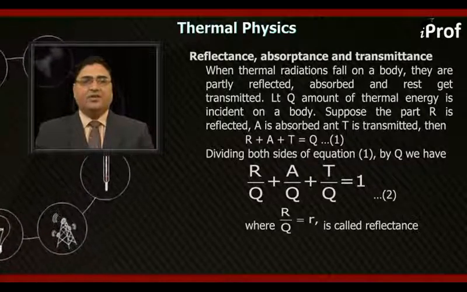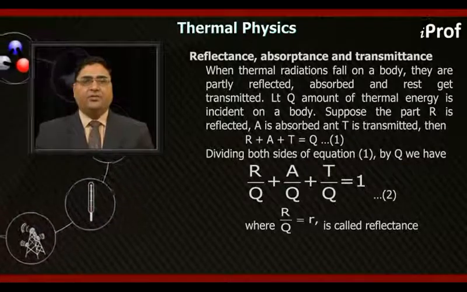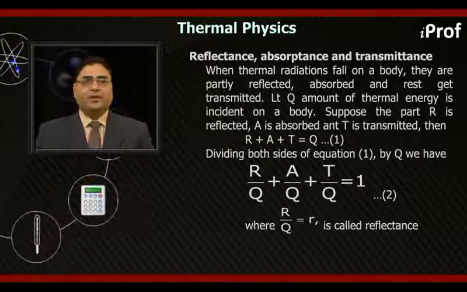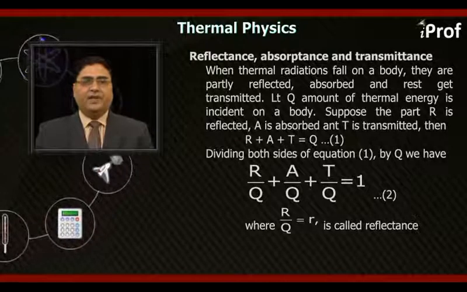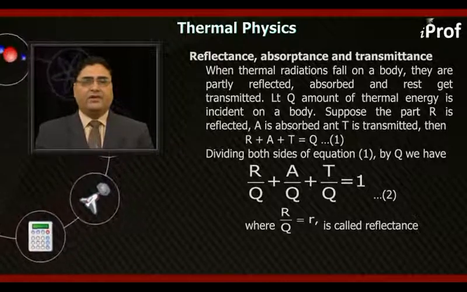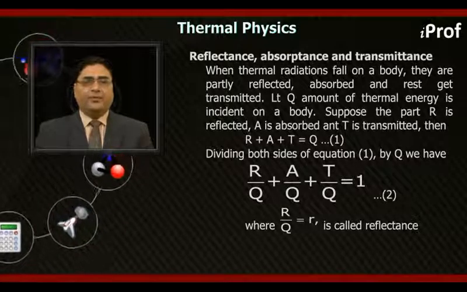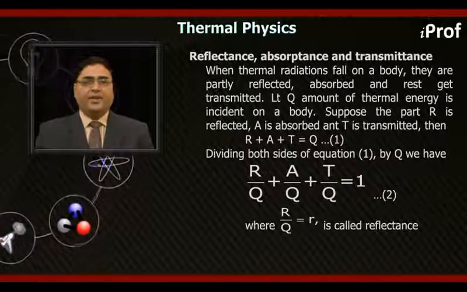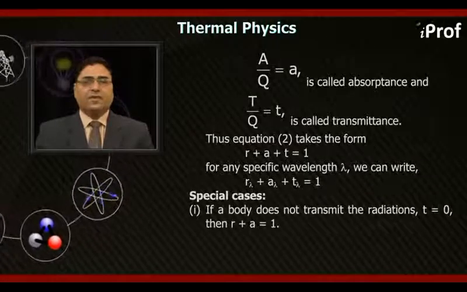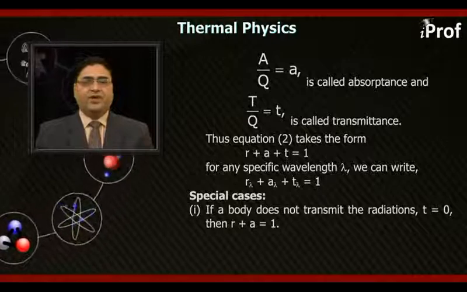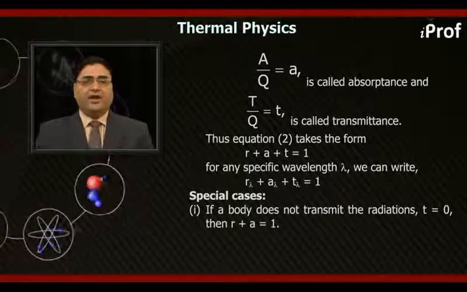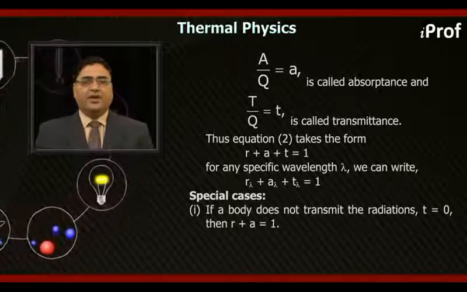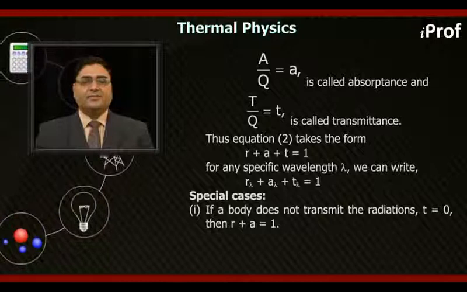Dividing both sides of equation 1 by Q, we have R upon Q plus A upon Q plus T upon Q equal to 1, where R upon Q equal to small r is called reflectance. A upon Q equal to small a is called absorbance, and T upon Q equal to small t is called transmittance.